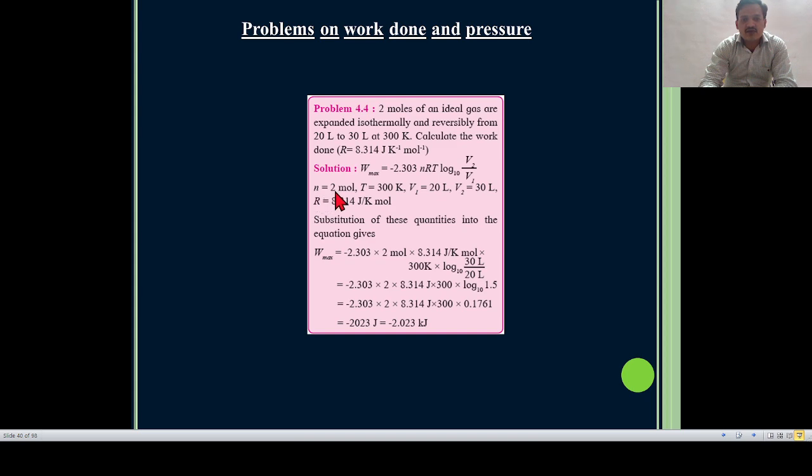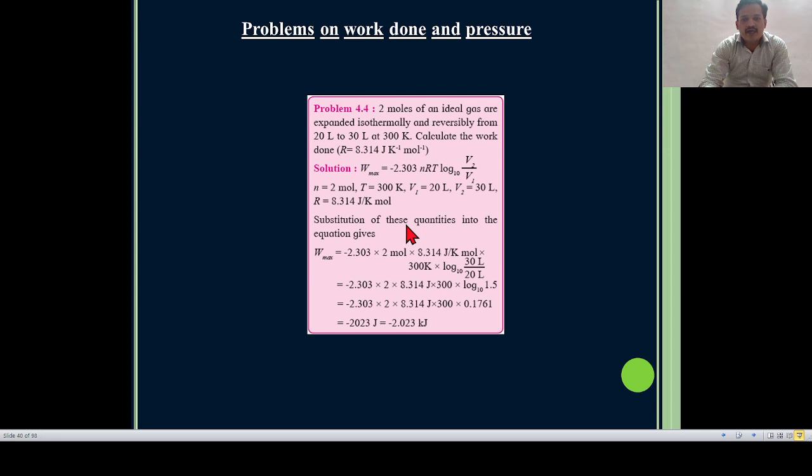n is equal to 2 because there are 2 moles of an ideal gas. The temperature is 300 Kelvin. V1 means the initial volume of the gas, so 20 liter is the initial volume. For the isothermal and reversible expansion from 20 liter to 30 liter, the final volume V2 is equal to 30 liter. The value of R is 8.314 joule per Kelvin per mole.